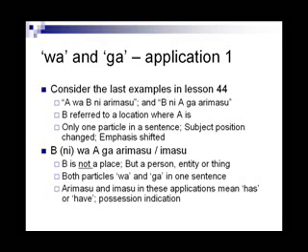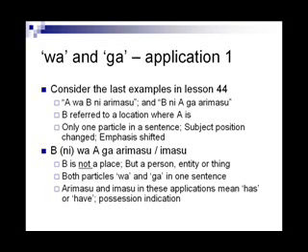Consider a new structure. B ni wa A ga arimasu or imasu, where B is a person or entity or thing and not a place. In the earlier one, it was a place. Here, it is a person, entity or thing. This structure has both the particles wa and ga. In this context, the reference is to existence or possession of A by B. The meaning of arimasu and imasu in such a structure is has or have. I have put the particle ni within parentheses. It may or may not be used.